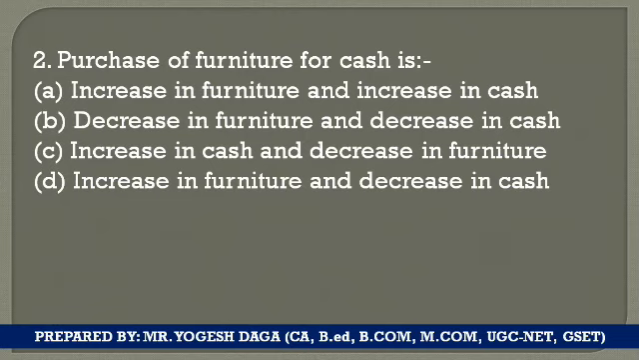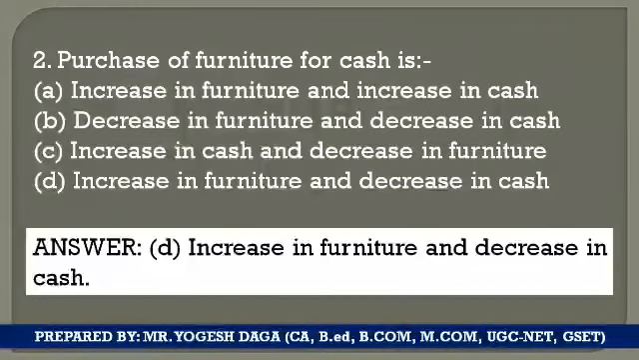Now students, we know when we are purchasing any furniture, we are required to make a payment, so हमारा cash balance उतना decrease हो जाएगा, and business के अंदर furniture आएगा तो furniture की value increase होगी. So here the correct option is option number D. There will be an increase in the furniture because furniture is coming into the business, and yes, cash is going out of the business, so cash balance will decrease. Okay, so D option is the correct option.